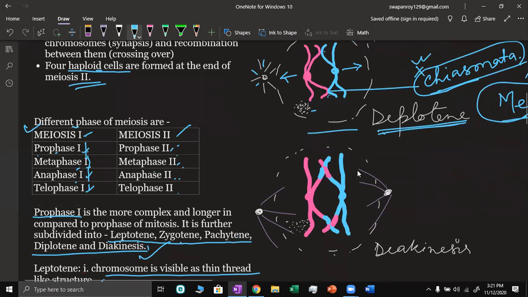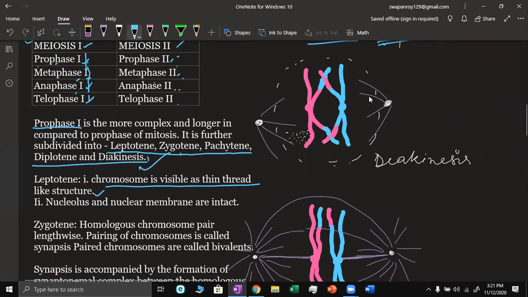And then the next step is called diakinesis. Here one phenomenon takes place, that is known as terminalization. Terminalization means the chiasmata gradually slip towards the end of the chromosome.